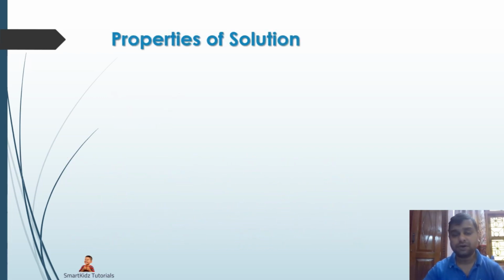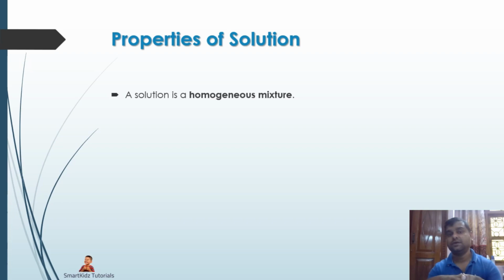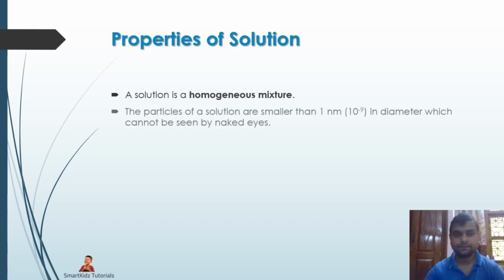What are the properties of a solution? First of all, a very important part: for any two substances to be called a solution, they should make a homogeneous mixture. That means there should be no boundaries and there should be uniform distribution of the solute within the solvent. Next, the particles of a solution are smaller than 1 nanometer, or 10 raised to minus 9 meters, in diameter. That means we cannot see them with our naked eyes.